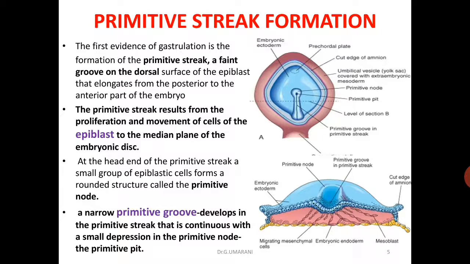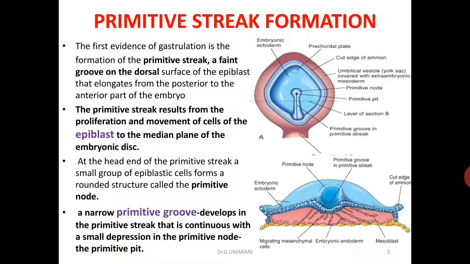The primitive streak results from proliferation and movement of cells of the epiblast to the median plane of the embryonic disc.